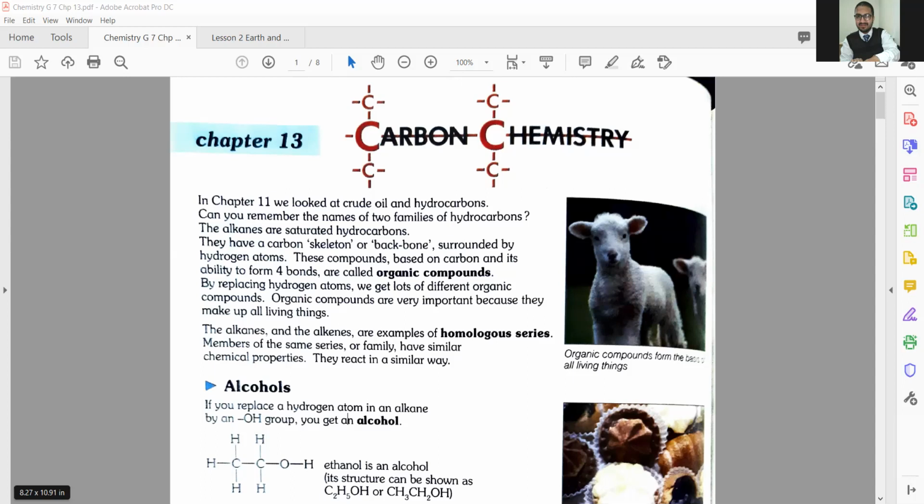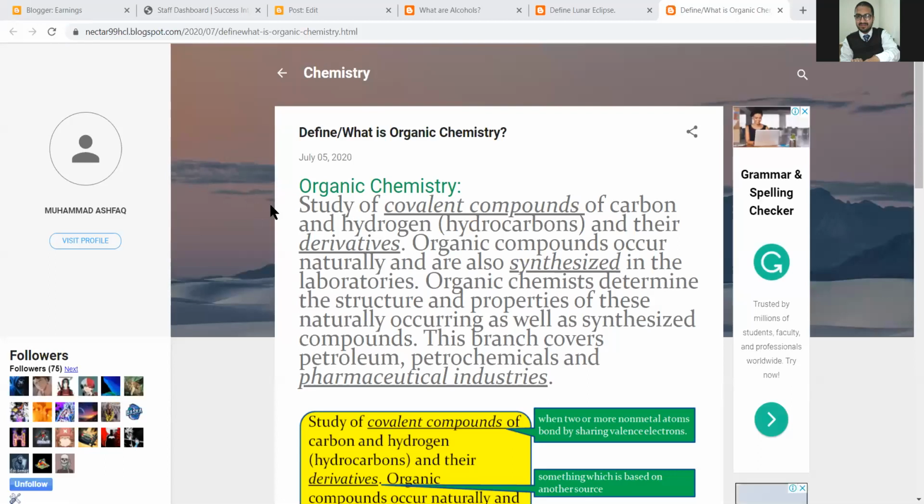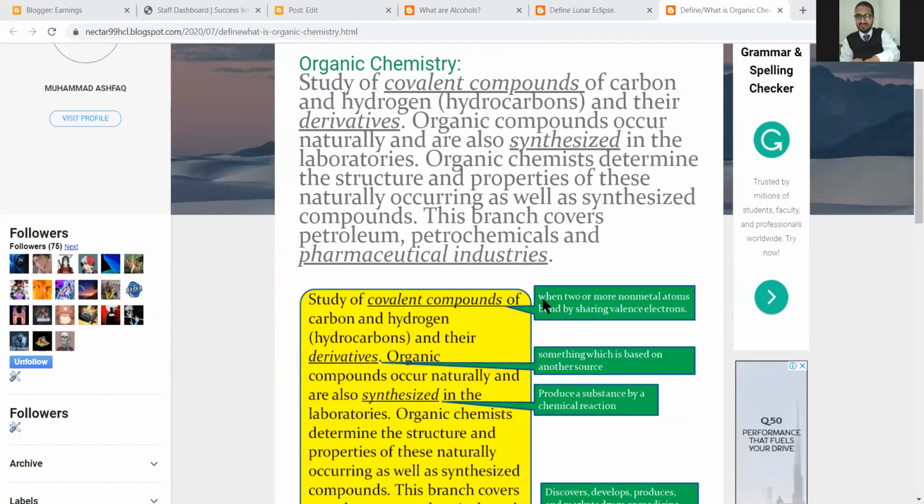When you open this link, the window will pop up in front of you. So that is the simple definition of organic chemistry. What is organic chemistry? Study of covalent compounds. What are covalent compounds? You can see here, when two or more non-metal atoms are bonded by sharing valence electrons.